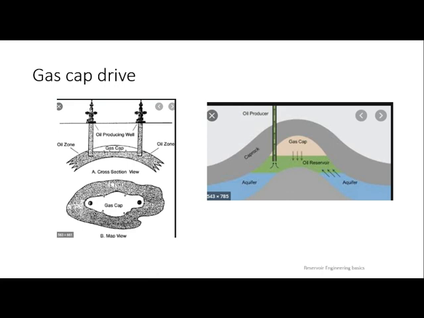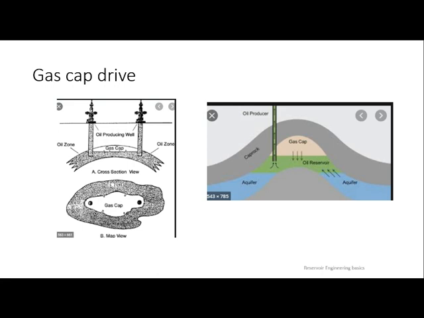Gas cap, the name itself says it is gas which is present above oil that will try to push down. Most of the gases which are present inside oil will escape to the top, so that gas cap will start to get bigger. And mostly what they will say is gas cap volume will be 3 times larger than the oil reservoir. So always you have to remember that the volume of gas cap should be 3 times the volume of your oil zone.